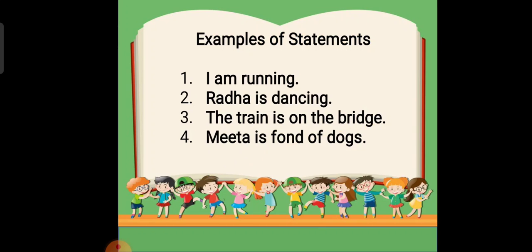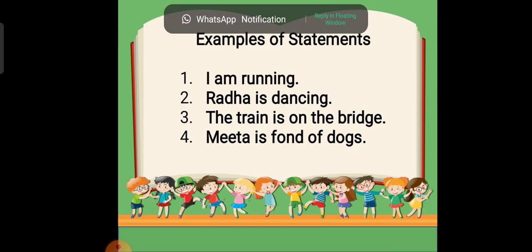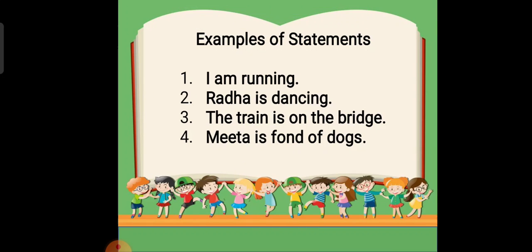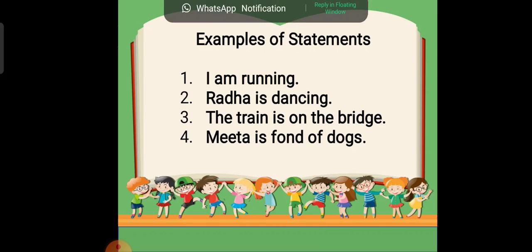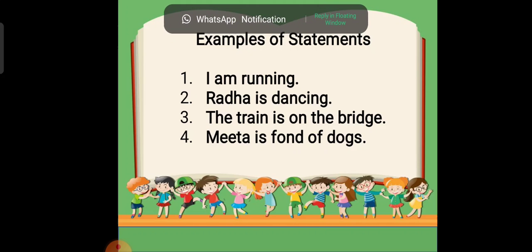Now we will have some examples of statements. As I told you, a sentence that states something, that indicates something, is called a statement. And a statement always ends with a full stop. I am running. Radha is dancing. The train is on the bridge. Meeta is fond of dogs. These are simple sentences, simple statements.